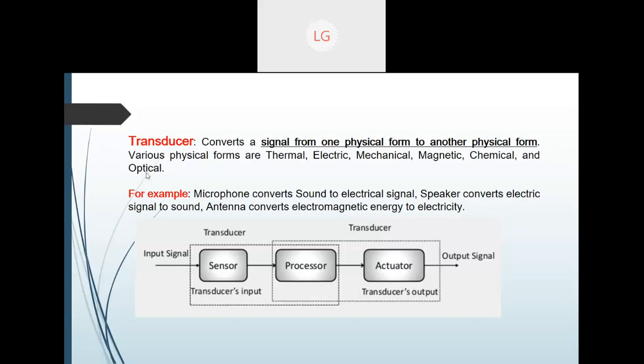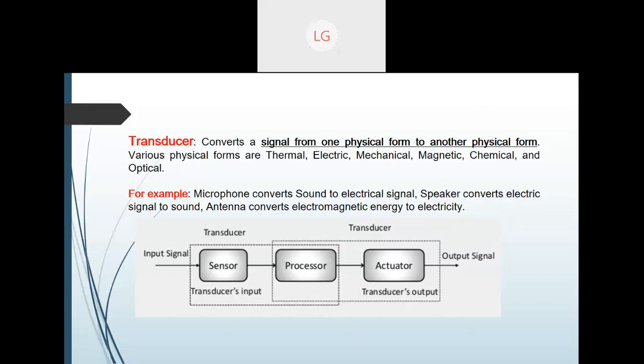So what is the purpose of this transducer? A transducer is going to convert a signal from one physical form to another, whether thermal, if you are talking about temperature, or electric, mechanical, magnetic, chemical, or optical.